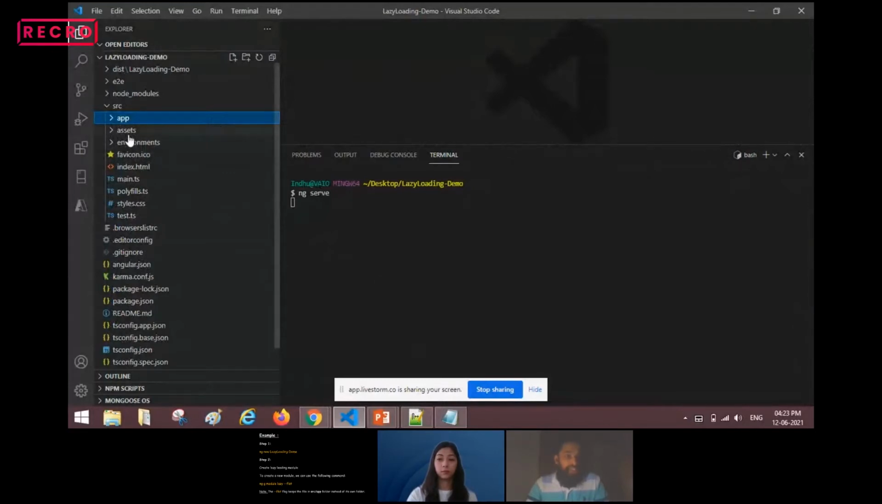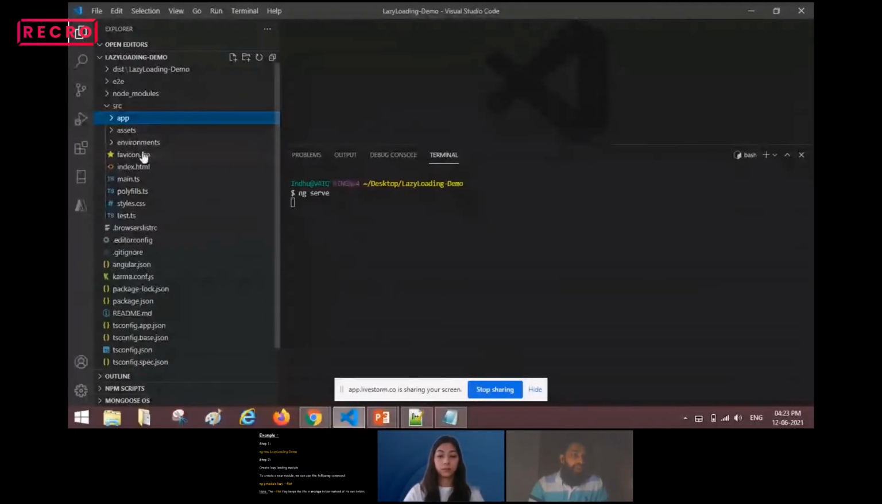Next we have assets. In the assets folder, all the resources, icons, styles, everything we can place in the assets folder. Next, we have environments. What will this environments folder do? This environments folder is basically meant for your prod and any local setup configuration files. It is responsible for environmental setups. These settings you can mention in your angular.json file.